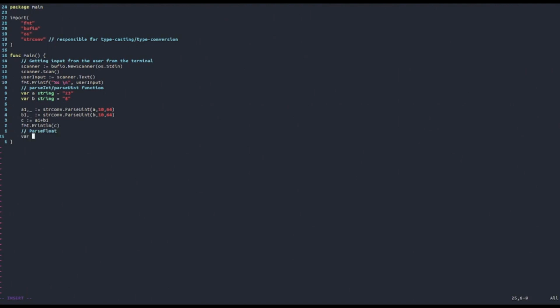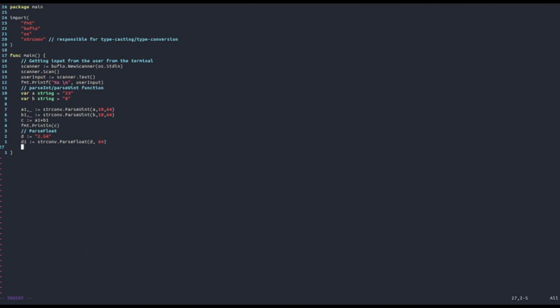So for example, imagine we have a string D equal to 2.54. To parse the string into a float, we'll say D1 is equal to strconv.ParseFloat, and then we pass the string that we want to parse, in this case D, and then the bit size. We can choose either 64 or 32. This time let's choose 64.